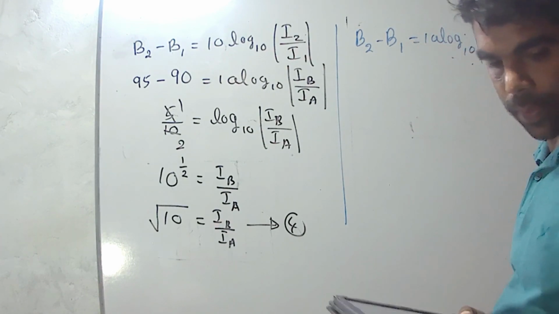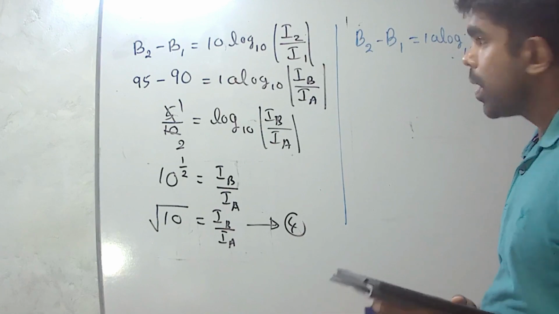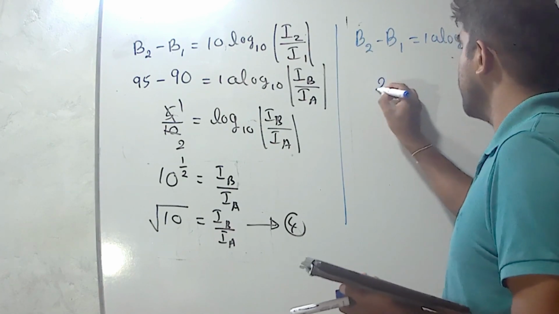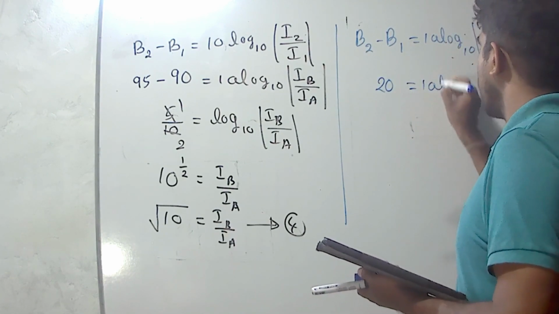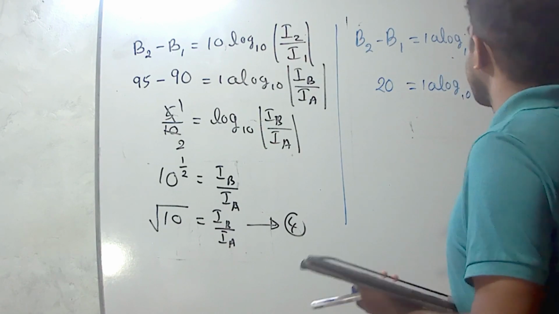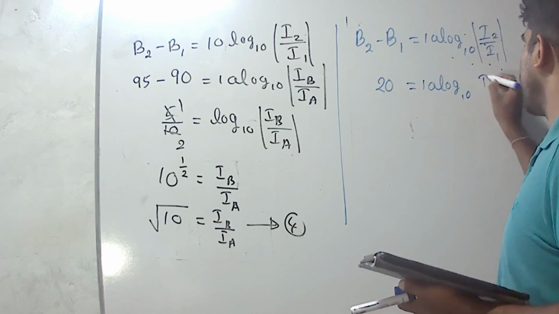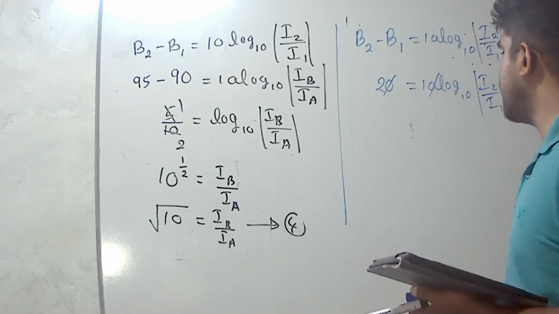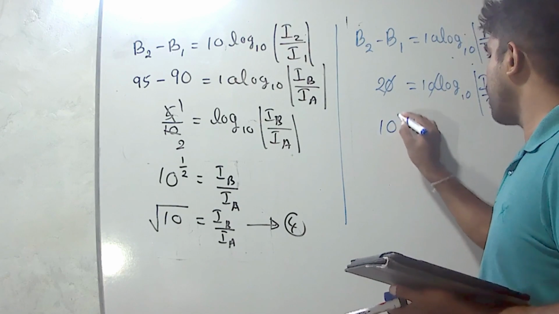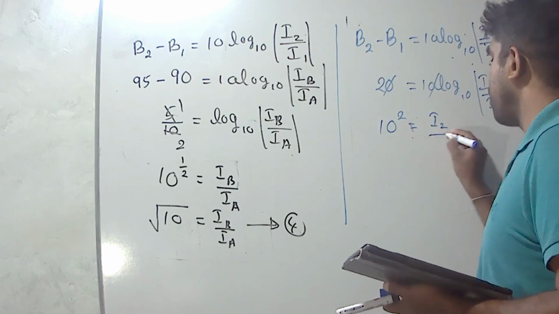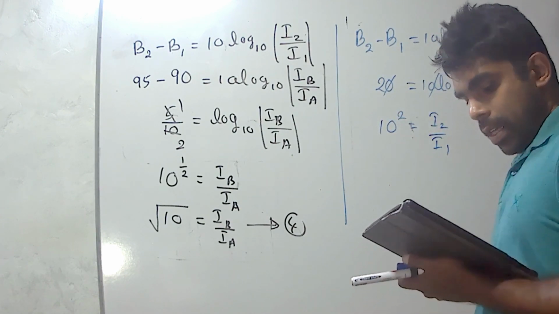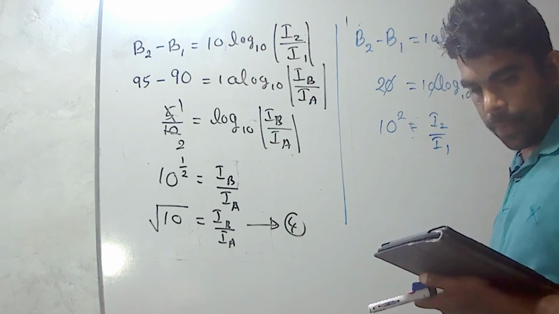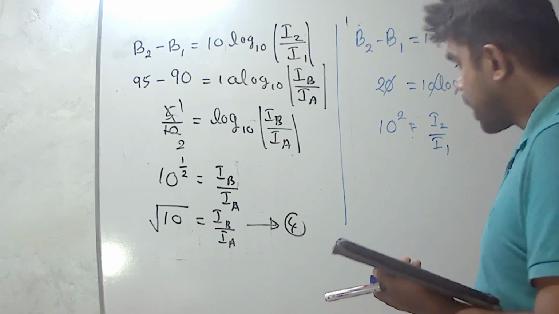Now the difference is 20 decibel. 10 log 10 of, we have to find the ratio I2 divided by I1. Then we can get 10 to the power 2 equals I2 divided by I1. Then answer should be 3.